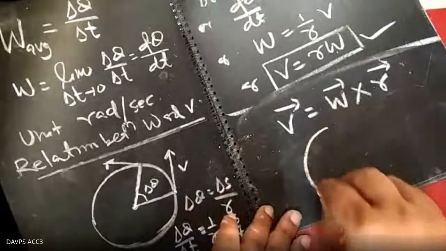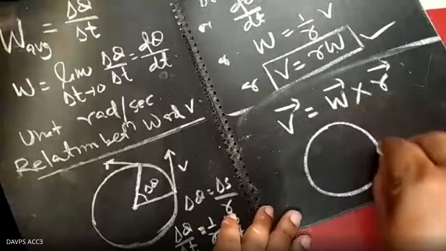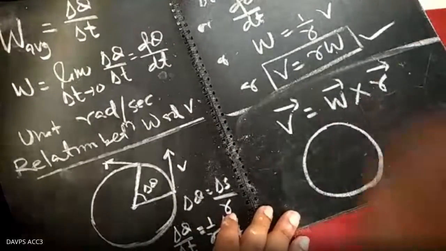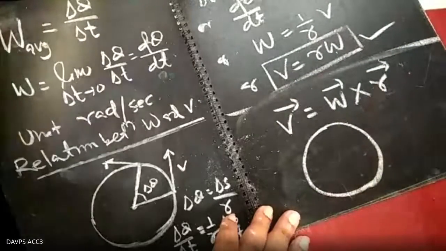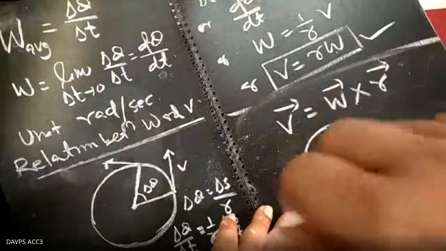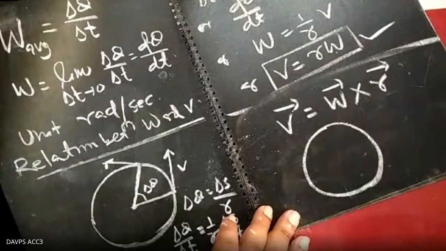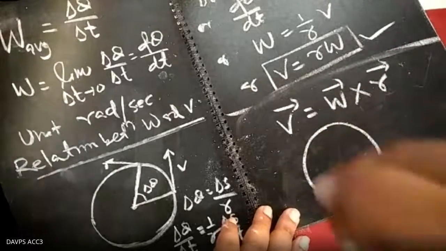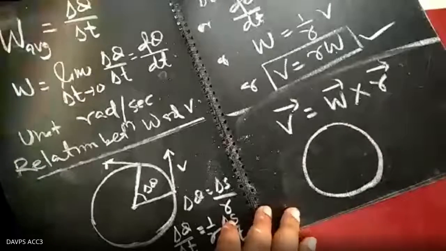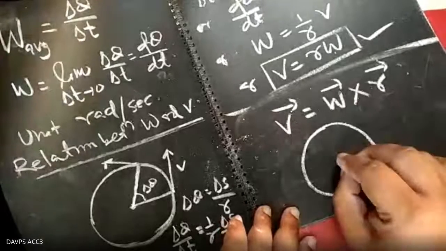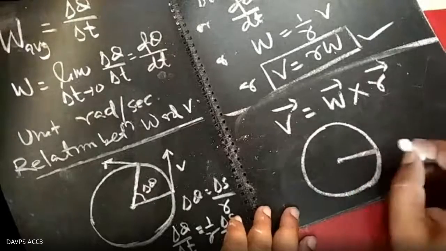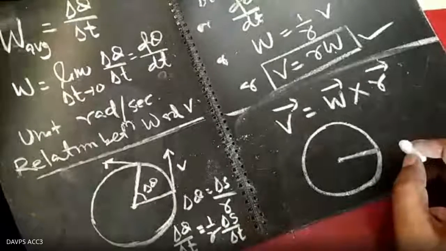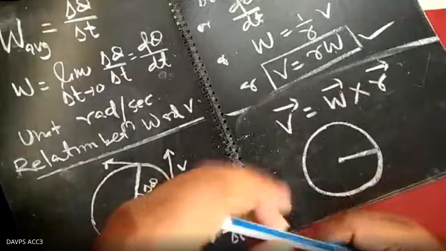Suppose this is the circular motion. What is the direction of the angular velocity? The direction in which the angular displacement is, is the same direction as the angular velocity. That means the direction of angular velocity is along the axis of rotation, along the line perpendicular to the plane. Listen, this is the r vector, and this is the omega vector.